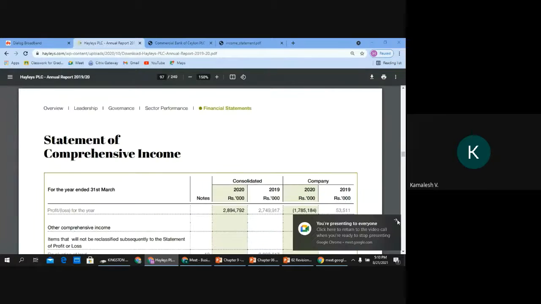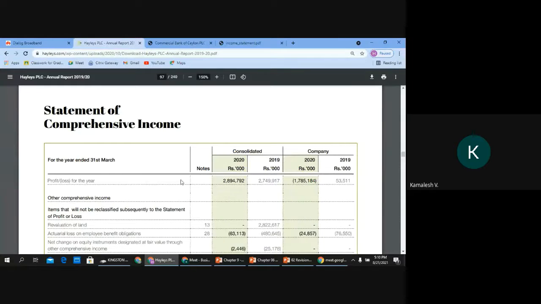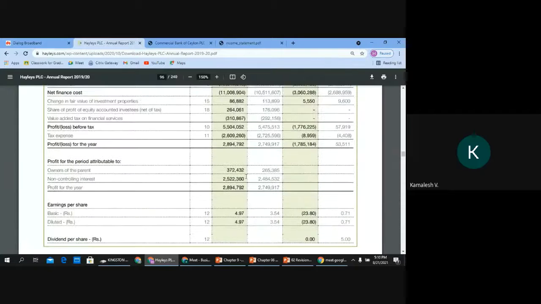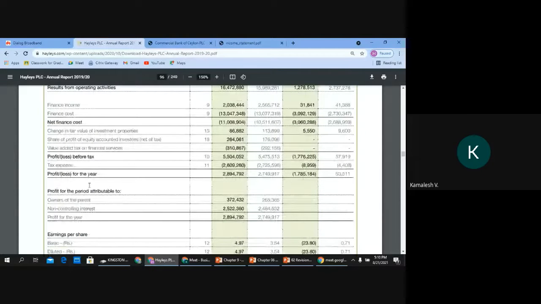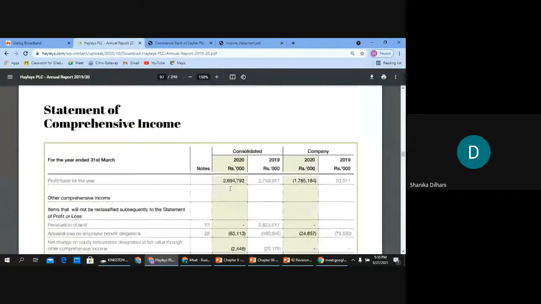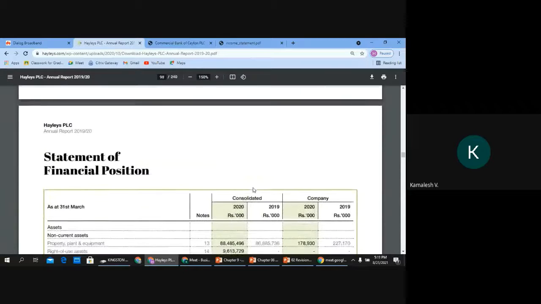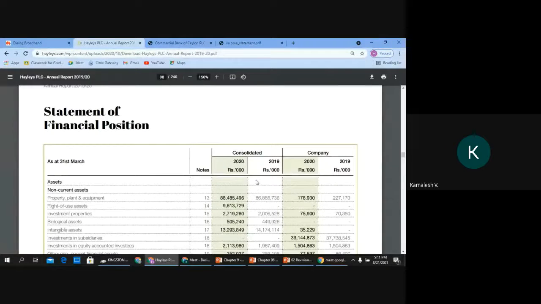2,894,792. When you look at this, the opening starting point of the comprehensive income is the closing point of the P&L. Okay, 2,894,792 is here. Then we have the next statement, which is called the statement of financial position, right?